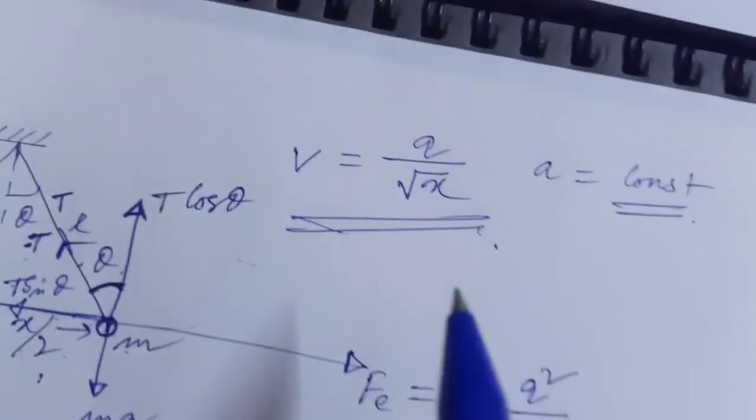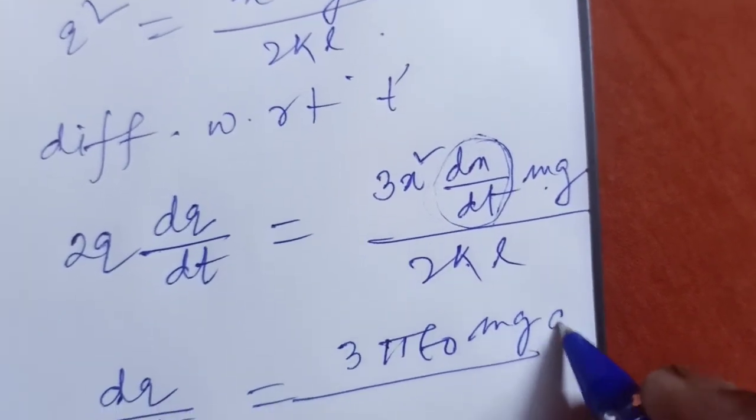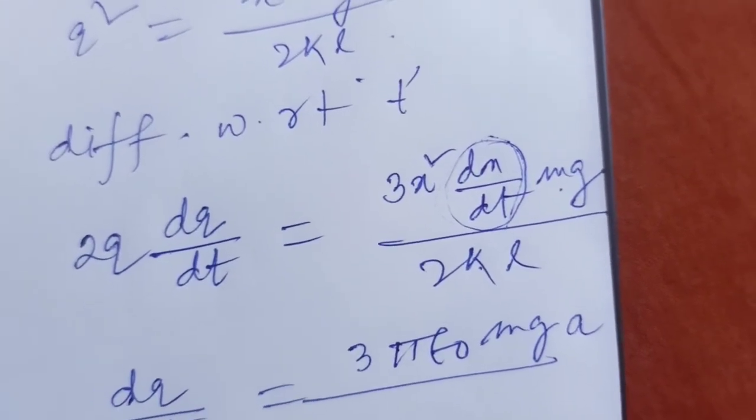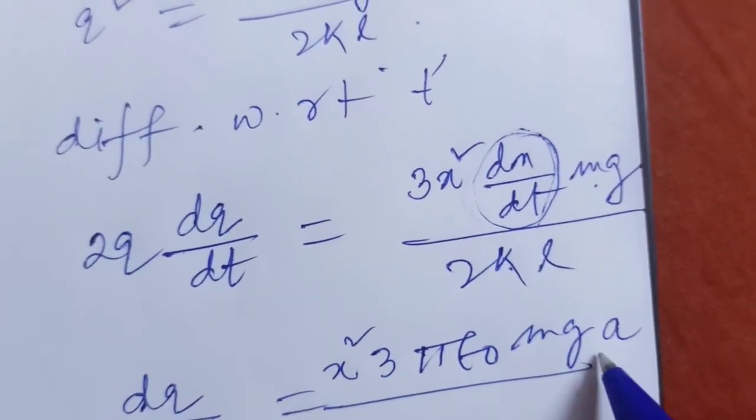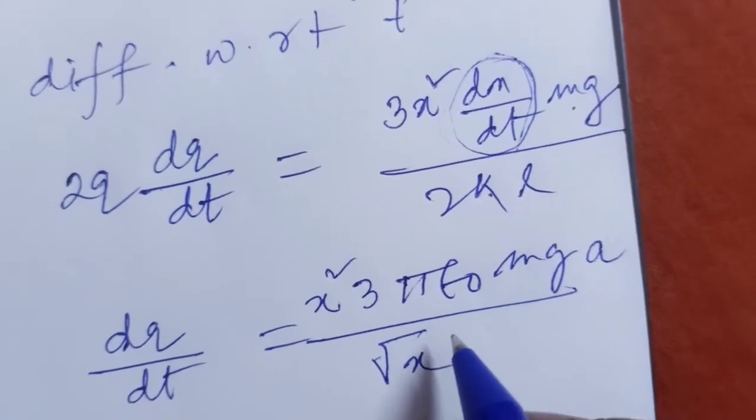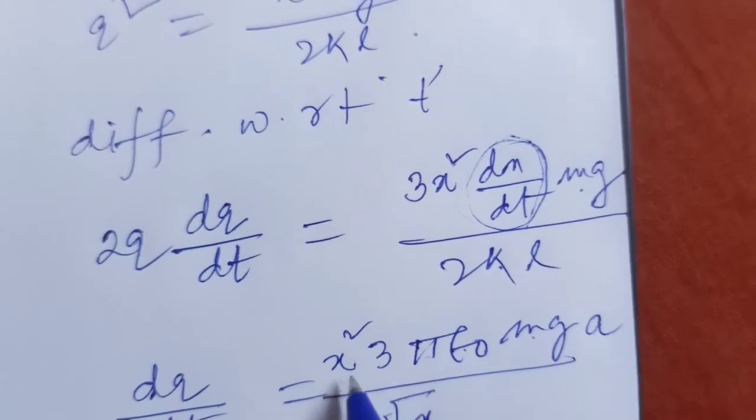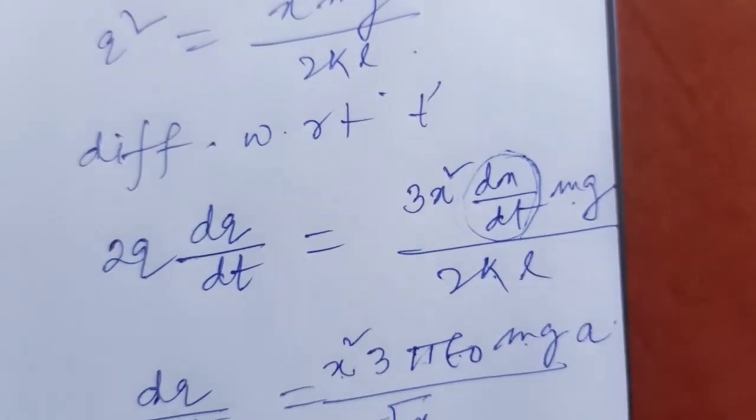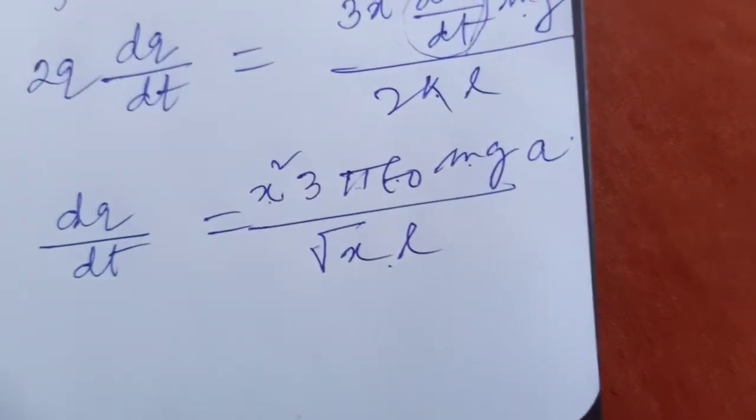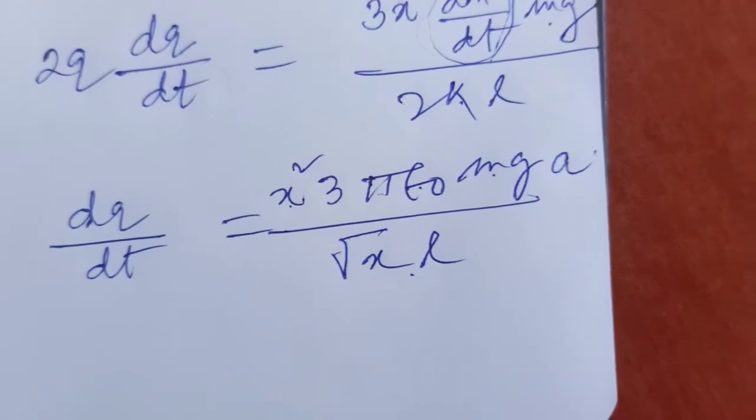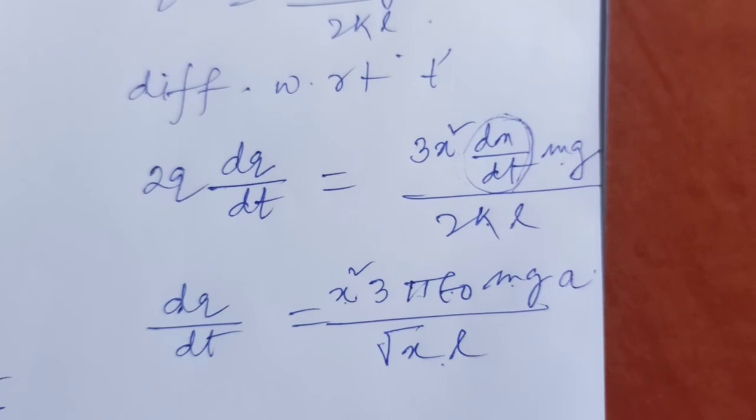So in place of velocity we can write a by root x, so a by root x, x square a by root x, so 3 pi epsilon naught mg x square a by root x into L. This is the value: dq by dt equal to x square 3 pi epsilon naught mga by root over of xl.